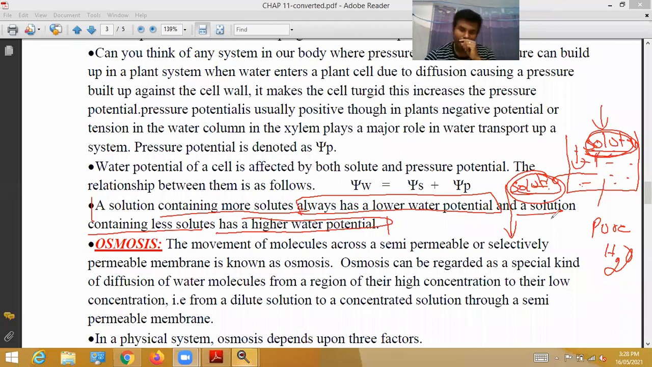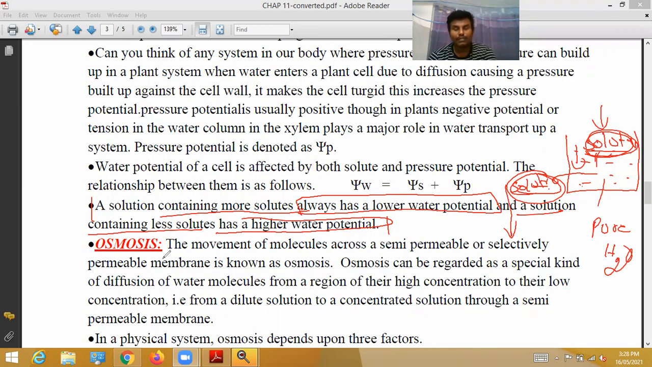Next, in a solution containing fewer solutes, the water potential is higher. This line is very important. On the basis of this, you have to solve the question. So this is called water potential.